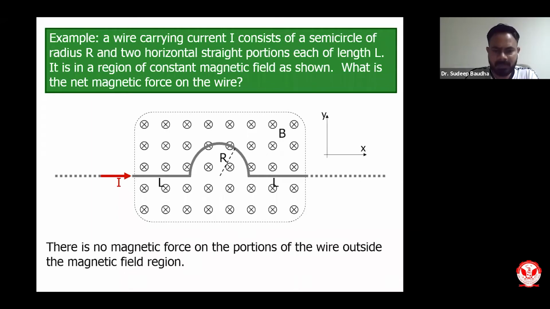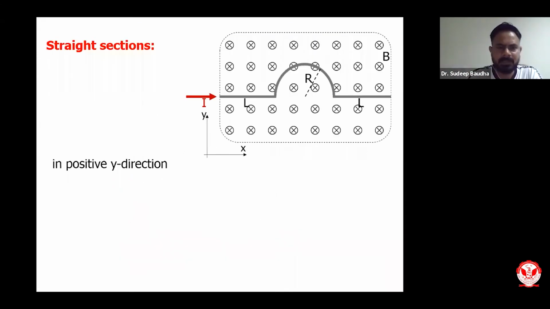There is no magnetic force on the portion of the wire outside the magnetic field region, and that is very true because we always consider the force in the region where we have magnetic field. So this is the box in which we have magnetic field. Let us try to do it one by one. This is the scenario now. We have a wire which has three segments: length at the positive side, length at the negative side, and R, which is the radius of the circle. There are two straight sections, first and second, along the y direction.